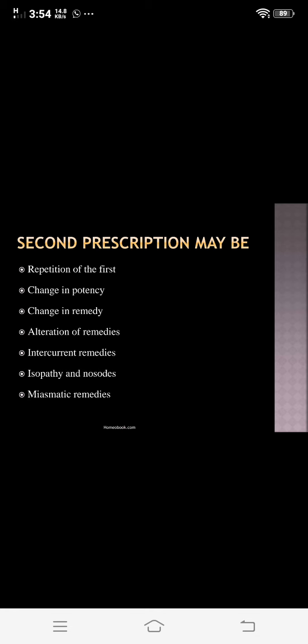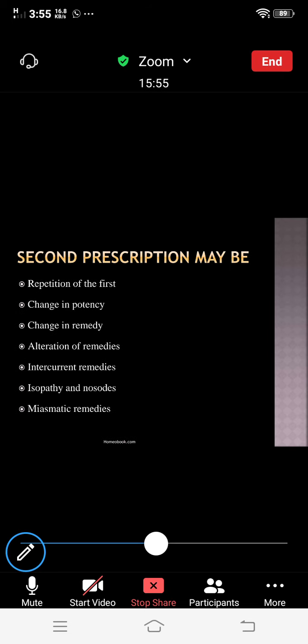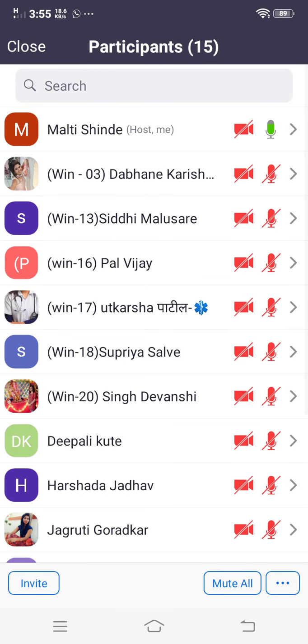So they also explain examples of acute to chronic complementary, natural complementary, and acute to acute complementary. In the first type, acute to chronic complementary, the examples are: the first remedy is aconite, which is an acute remedy, with sulfur as a chronic complementary remedy.